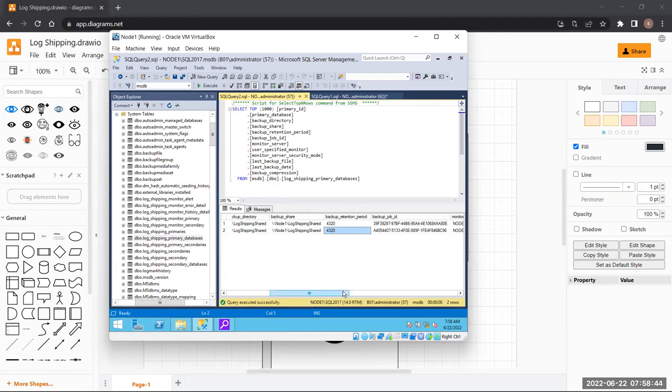Okay, let's see what it is. Backup job ID is there. I don't think we need to talk anything about it. See, this is what I was telling you. If we don't take a monitor server, node 1, the primary server, automatically becomes the monitor server here in log shipping. We don't need to put in another server. This is not compulsory. Some companies have bigger budgets. If your organization has a very good budget, they can set up another machine just for monitoring purposes. Good to go, no problem.